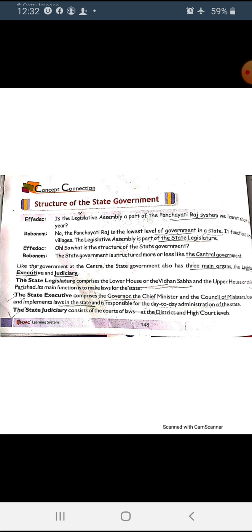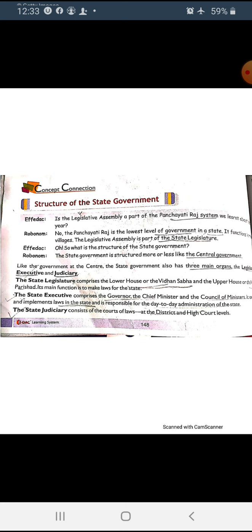The legislative council is like the Rajya Sabha at the central level, and the legislative assembly is like the Lok Sabha at the central level, and both houses are for making laws. Legislature means making the laws.